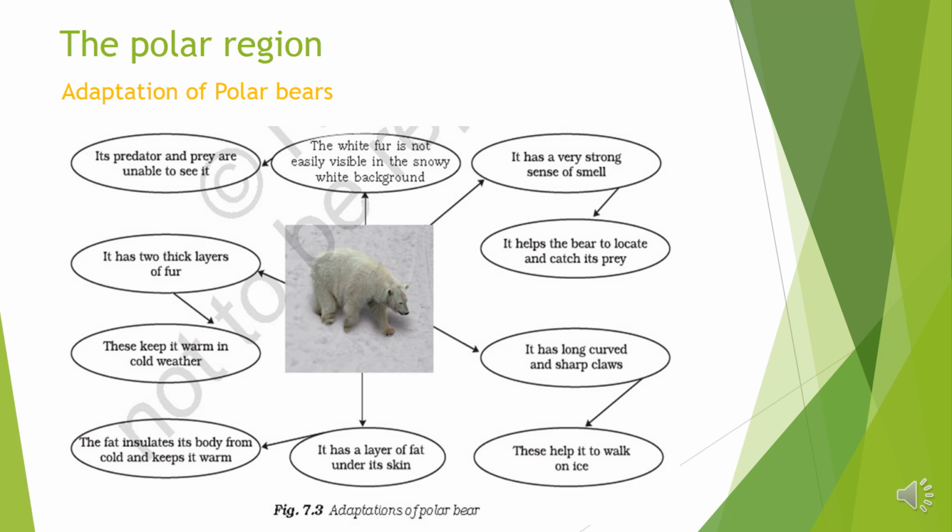Polar bear has long, curved and sharp claws. These help it to walk on ice. It has a very strong sense of smell. It helps the bear to locate and catch its prey.